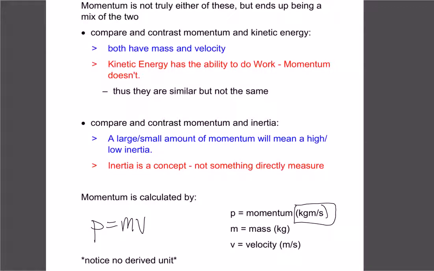The key thing to remember is momentum has no special derived unit. If you remember back to force, we said things were in newtons. When we did energy, we said things were in joules. Those were kilograms meters per second squared, and kilograms meters squared per second squared, so we made a derived unit named after somebody. Momentum doesn't. It's just momentum, and we go kilograms times meters per second.